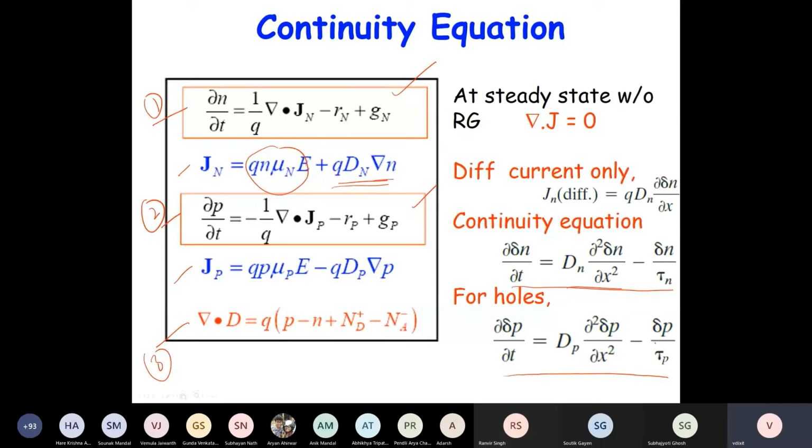So you will have to see what the situation is. If there is a field there, then you have to use the whole equation. If there is only diffusion, then you have to use the diffusion equation. And sometimes some approximations are also made to handle certain scenarios. Let's say if drift current is negligible, then you can assume that only the diffusion part is playing the role. Then let us discuss the concept of diffusion length.